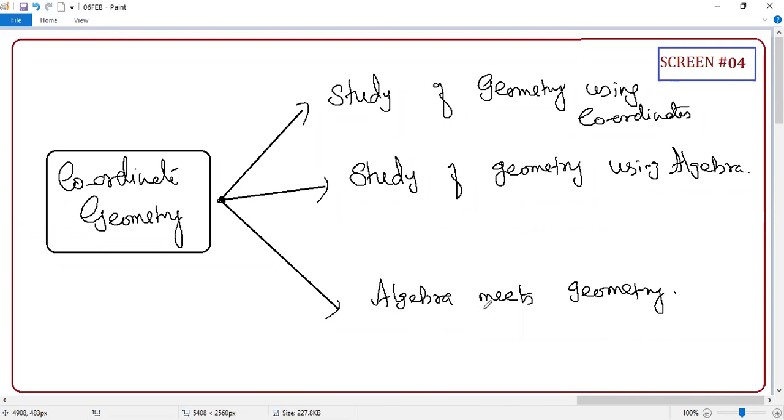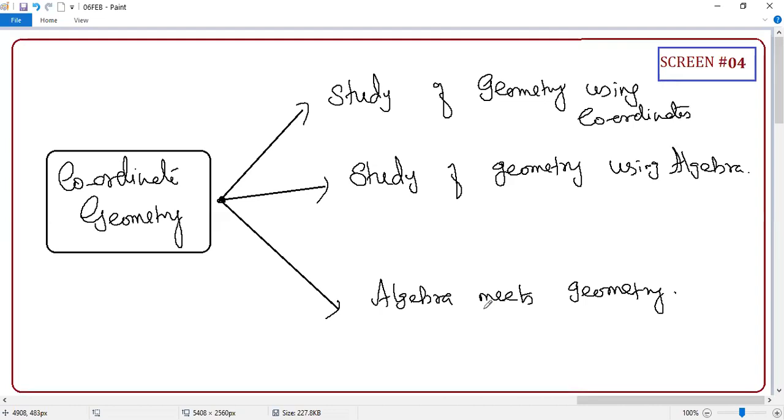Very important. For example, if I say 2x plus 3y equal to 5, what does it represent? It represents a straight line, correct or not? x square plus 2x plus 3 is going to represent a parabola. Every algebraic expression has some geometrical meaning, a diagram. This is the beauty of math, student. Any expression, any formula is connected to real life. That's why maths is not like other subjects. Maths is a real world application. Only thing is we are not applying it in real life.